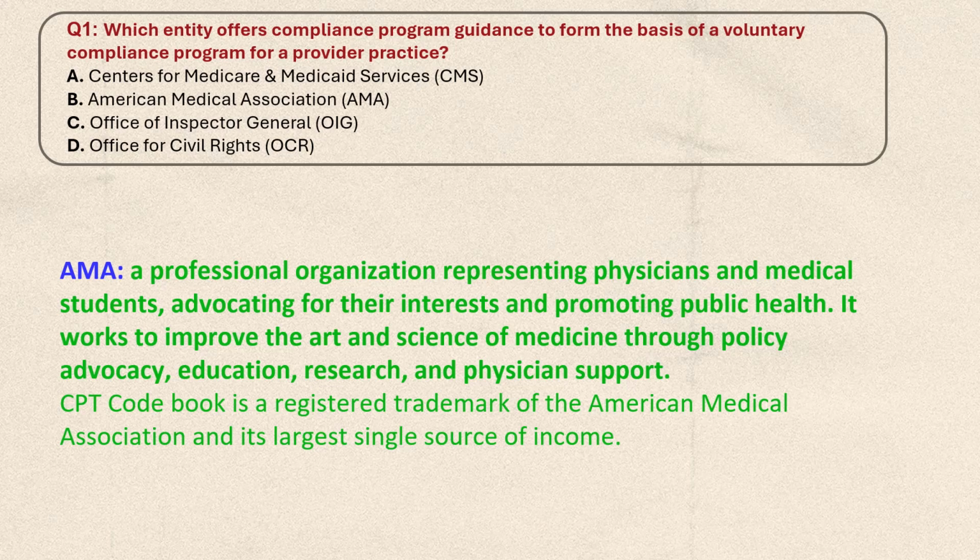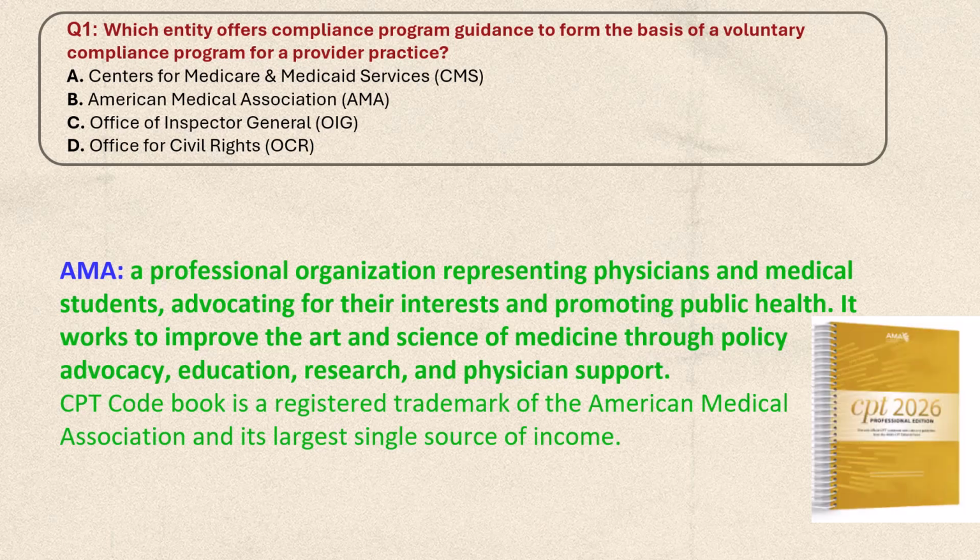Same as AMA, the American Medical Association is a professional organization representing physicians and medical students, advocating for their interest and promoting public health. It works to improve the art and science of medicine through policy advocacy, education, research, and physician support. Also, the CPT Code Book is a registered trademark of the American Medical Association and its largest single source of income.